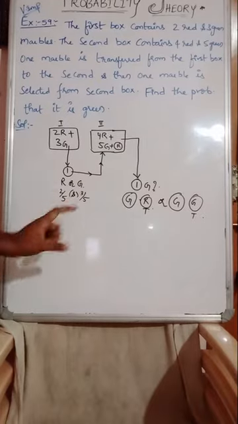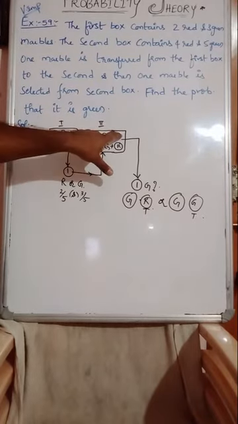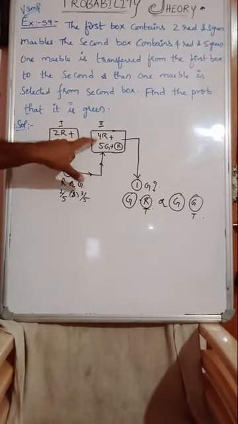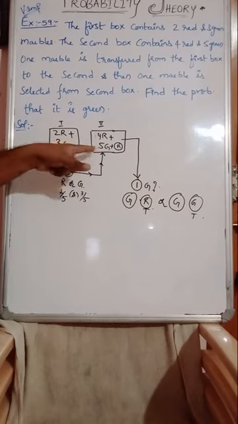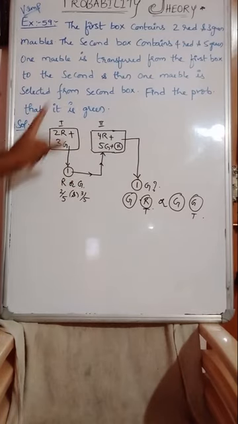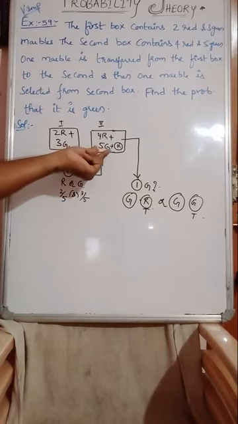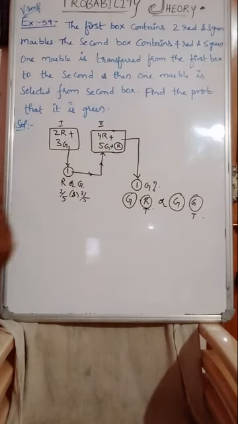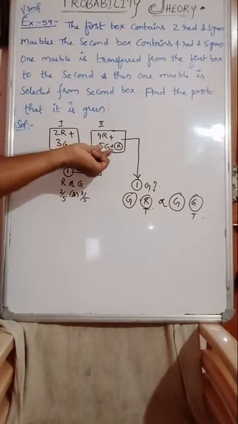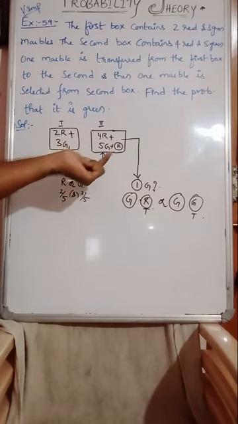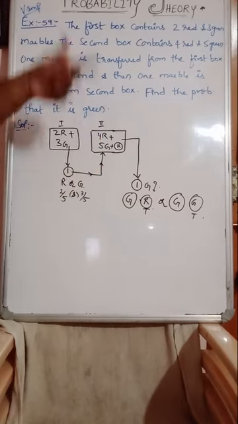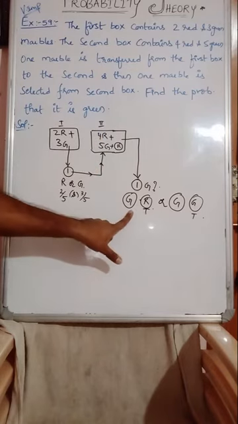Just look at here carefully. If red is transferred, the total number of balls will become 10 in the second box, because earlier it was 9. When one marble is selected and transferred from the first to the second, total marbles will get increased. Earlier 9 were there, now 10 it will become. If red is transferred, reds will get increased, but we want green.